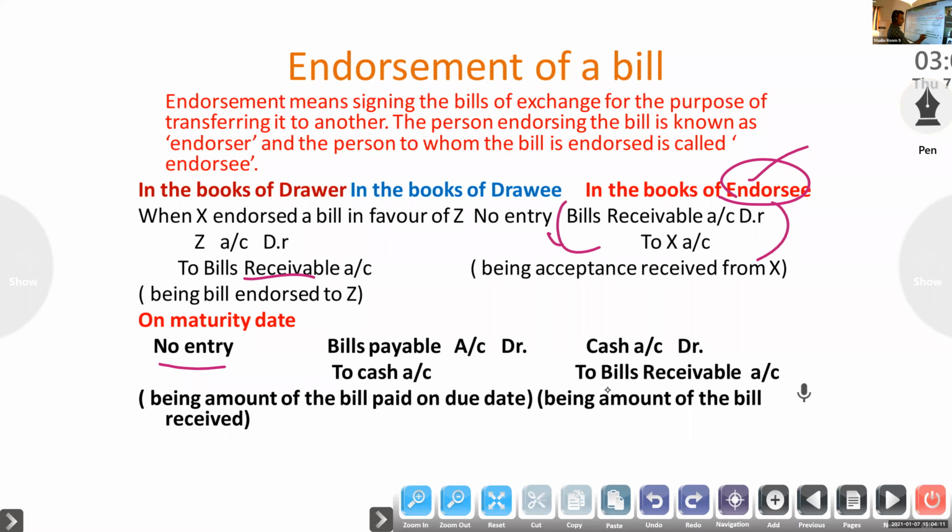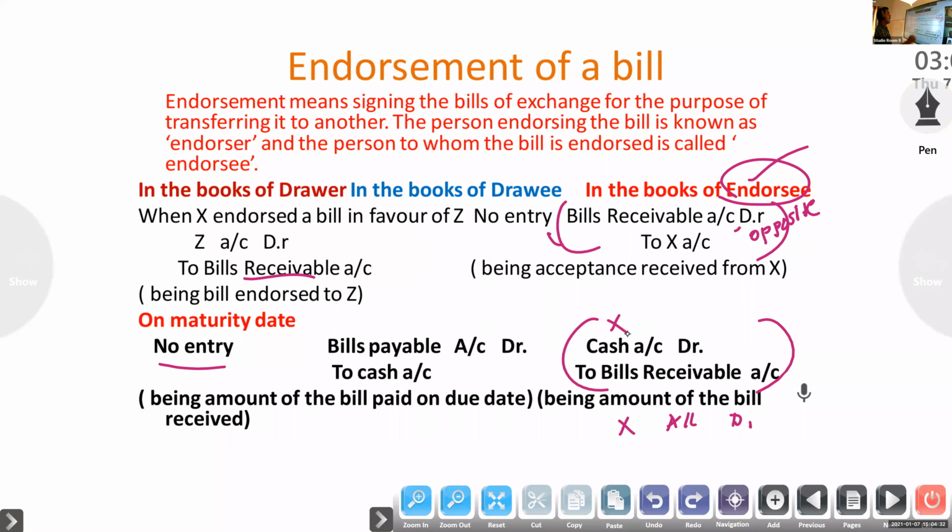If the endorsed bill is dishonored, we won't get this amount, so this entry is the opposite. Here the drawer is responsible. So the entry will be X account to, instead of cash, the opposite of the first entry: X account to bills receivable. Clear?